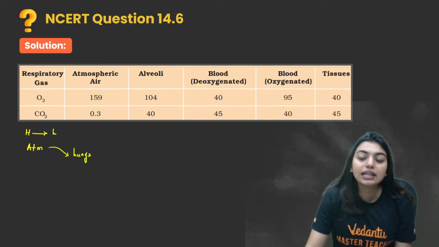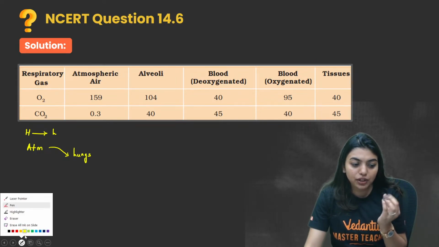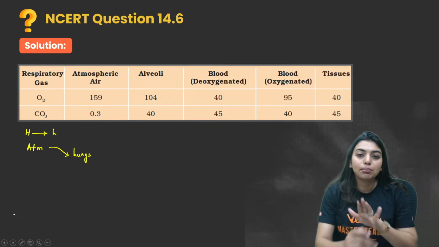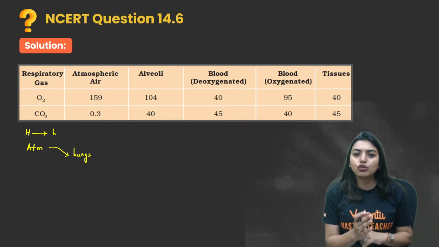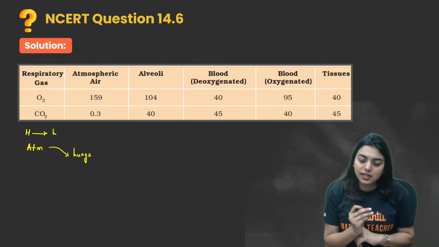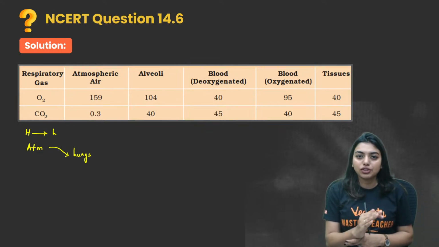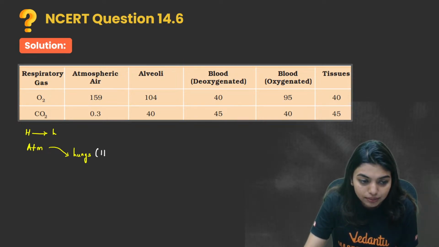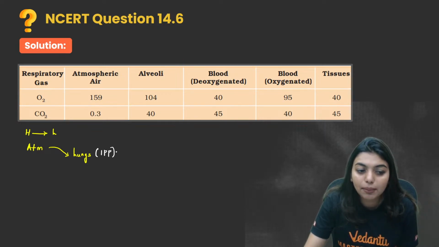Simple thing. I need air to move from the atmosphere to the lungs. Now, the problem is that I cannot manipulate the atmospheric pressure, no matter whoever big person I am. I cannot change the atmospheric pressure. The only thing that I can change is my IPP, or the intrapulmonary pressure. What can I change? Intrapulmonary pressure.